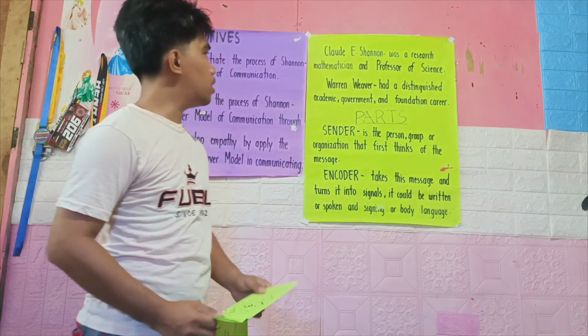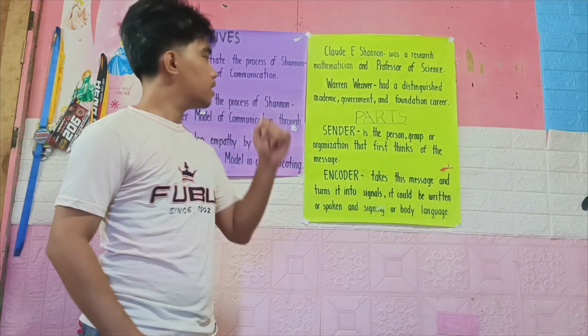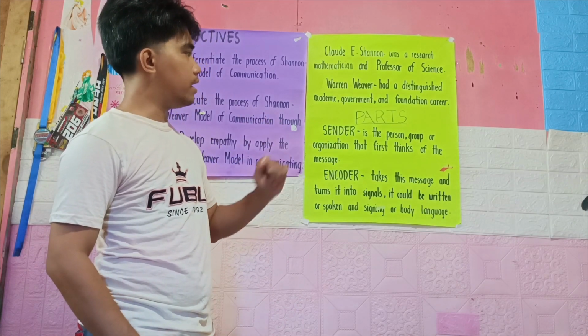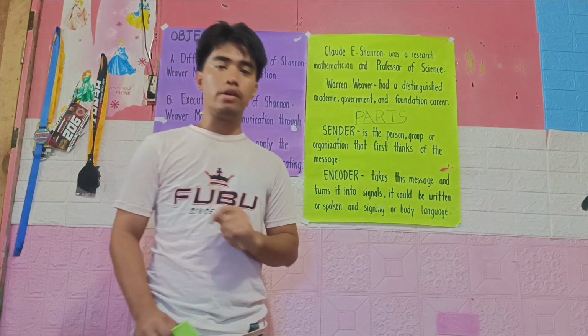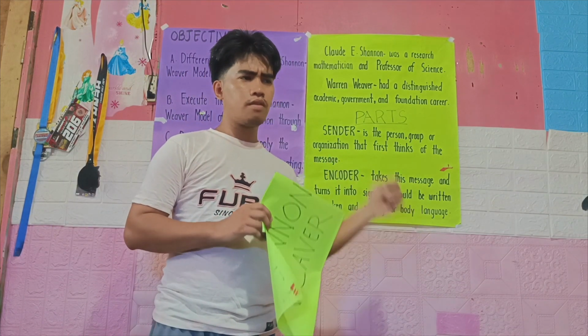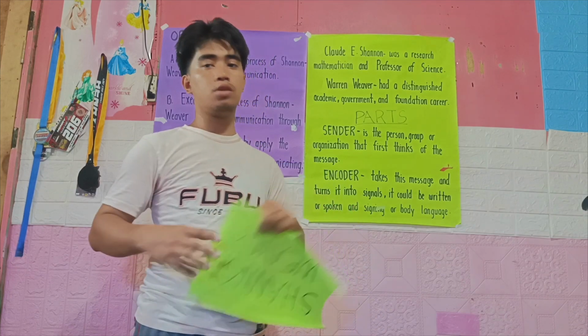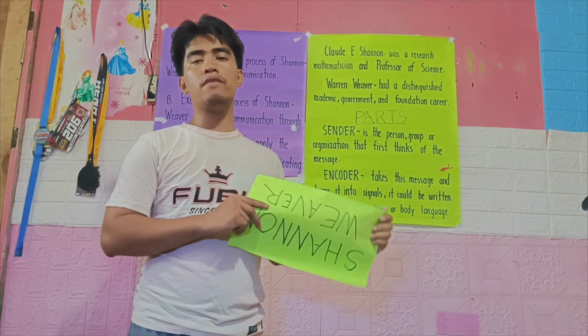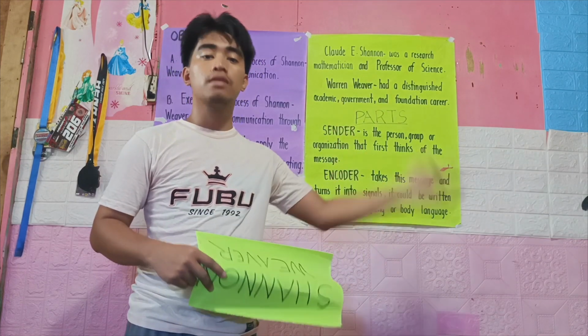Claude E. Shannon was a researcher, mathematician, and a professor of science. Warren Weaver had a distinguished academic, government, and foundation career. So the Shannon-Weaver model of communication is derived from their names.